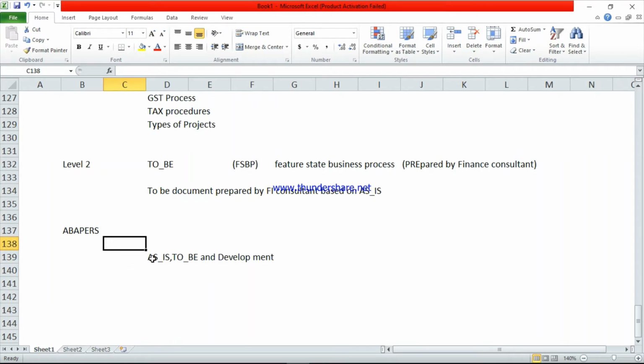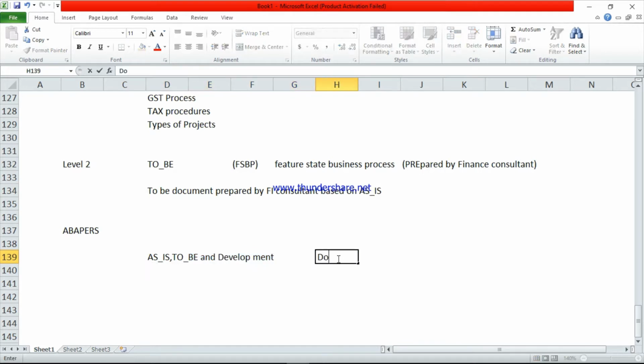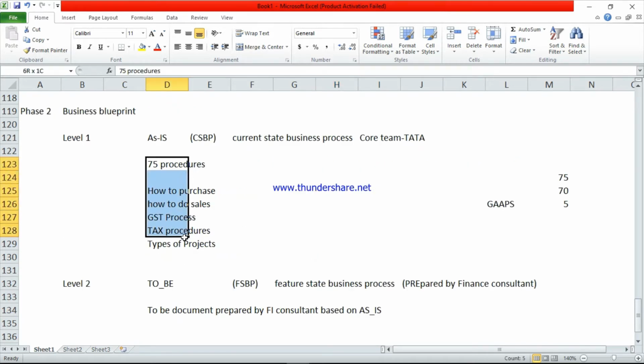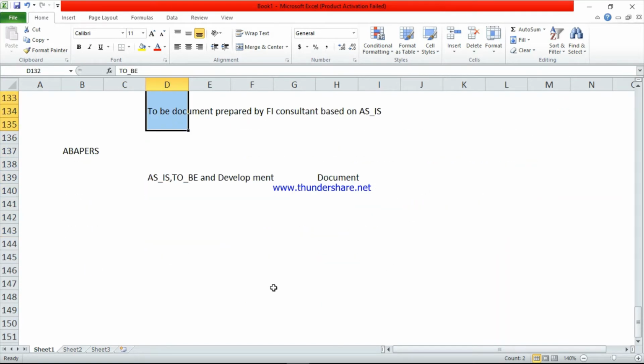That document is called the as is to be and development document. This is the final document. This document contains the current business process, the future business process, along with the gaps, along with the new procedure. This is the final document.